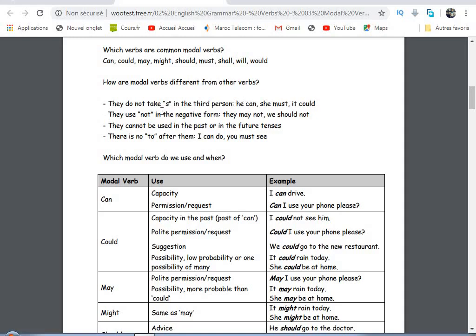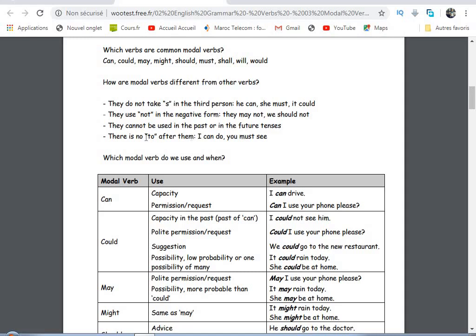The second one is that they use not in the negative form. They may not, they should not. They cannot be used in the past or in the future tenses, even if we formulate them to use them in the past and in the future tense. We will see how we can do that.